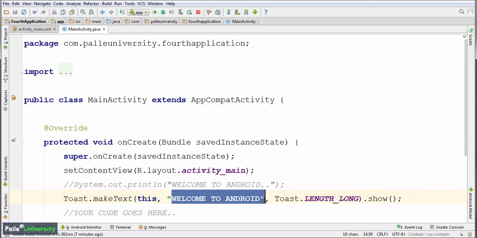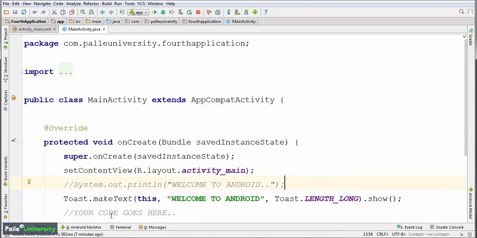Automatically this will display this message on your phone for 4 seconds. Remember, Toast is a predefined class of the Android framework. In this class, makeText is a method which is used to display this message.